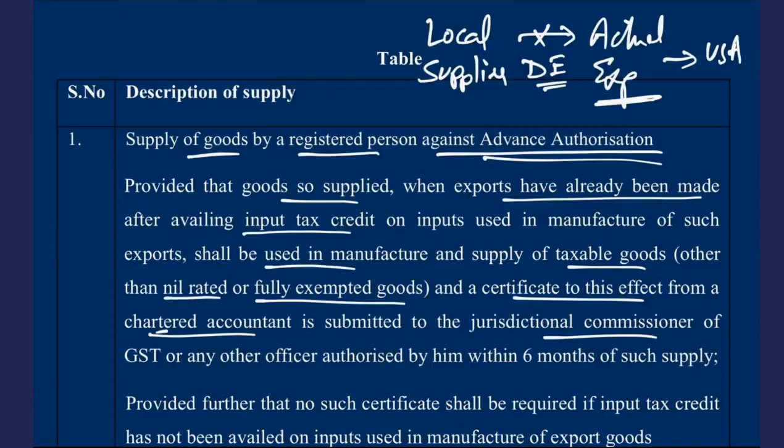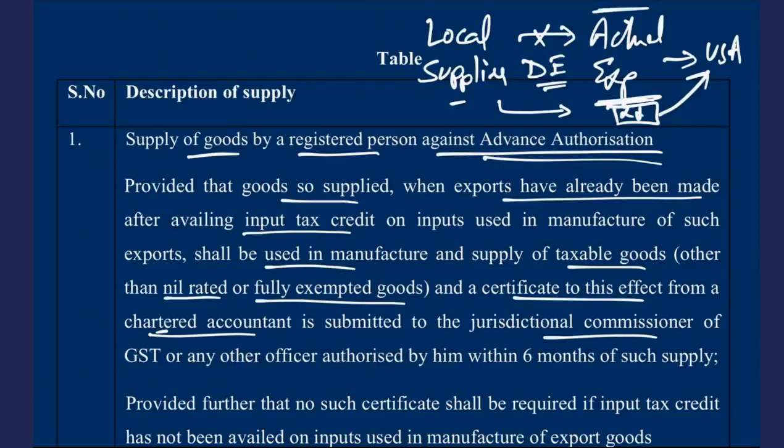Basically what it means is that when these goods are supplied by the local supplier to the actual exporter, they should be used for manufacturing goods which are exported out of India. Okay, but it may happen that this actual exporter might have used some old stock to manufacture goods and they have already been exported.